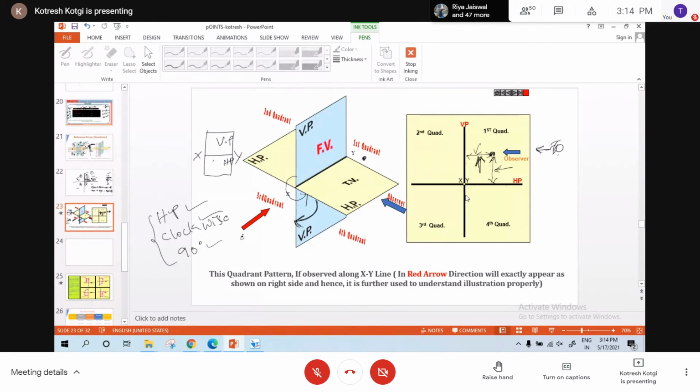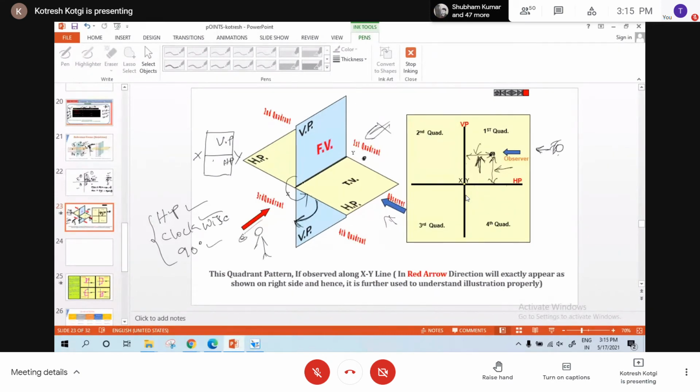And see here, always this is the point of observation. These two are the points of observation. Clockwise means what? If I see from here, clockwise looks anti-clockwise. But this is not. The observer should be always here. The numbering for you should be anti-clockwise direction. That is how you should stand here. So if you stand here, the horizontal plane should be rotated in which direction? Clockwise direction.